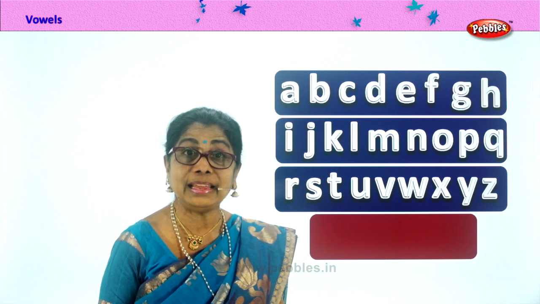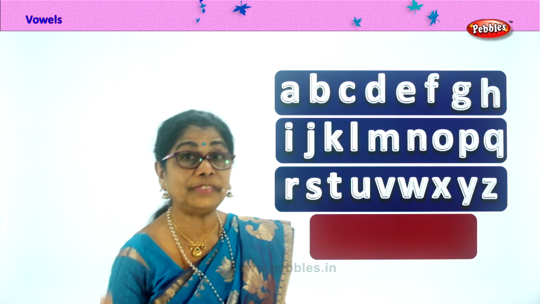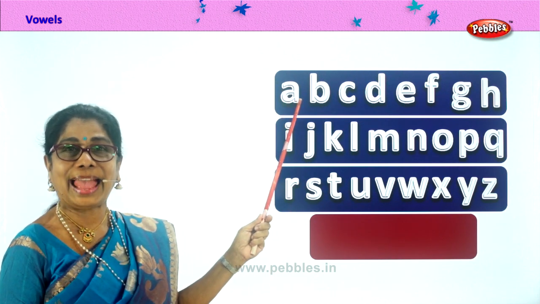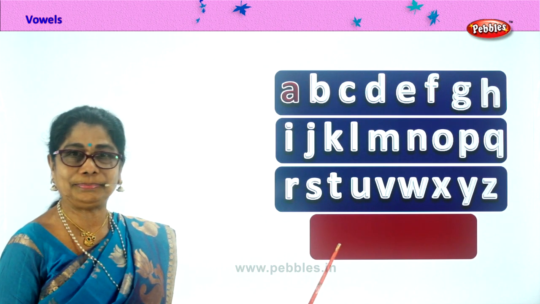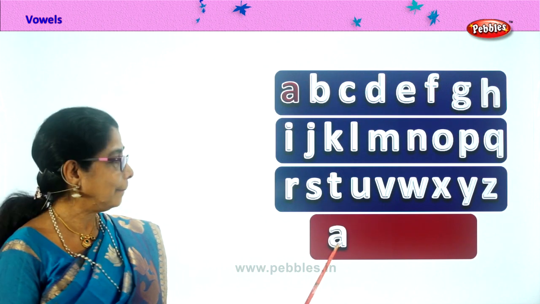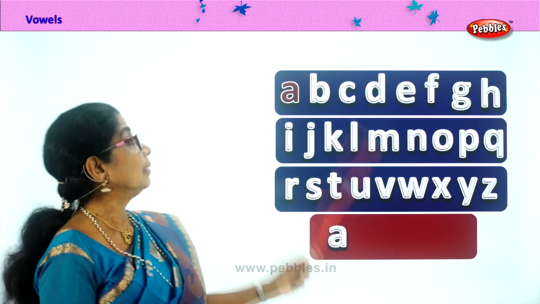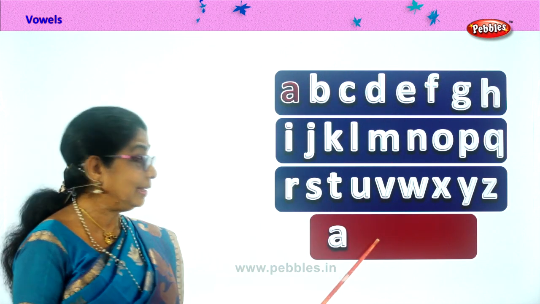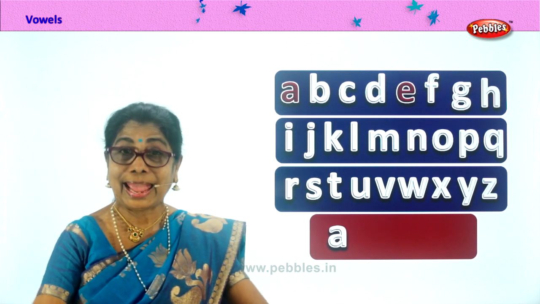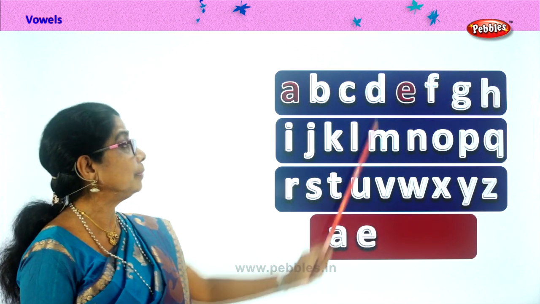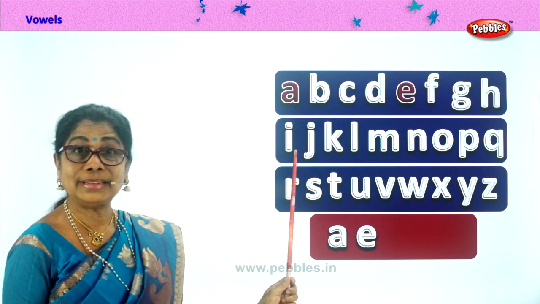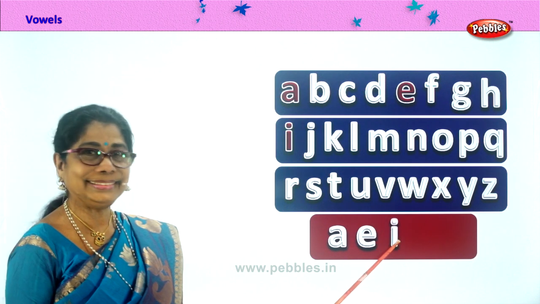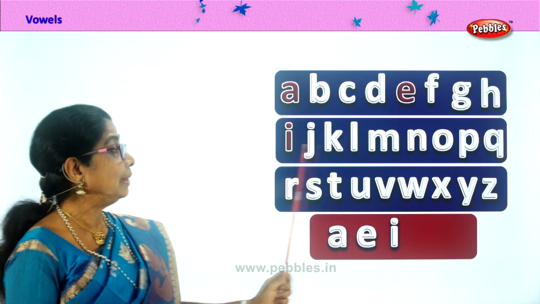How many vowels are there? 5. Which is first one? A. What's the sound of A? A. So that comes down here. Next vowel? E. So we bring it here. What is the sound? A. Very good. Next. I. Inky. E. Curd. Next.